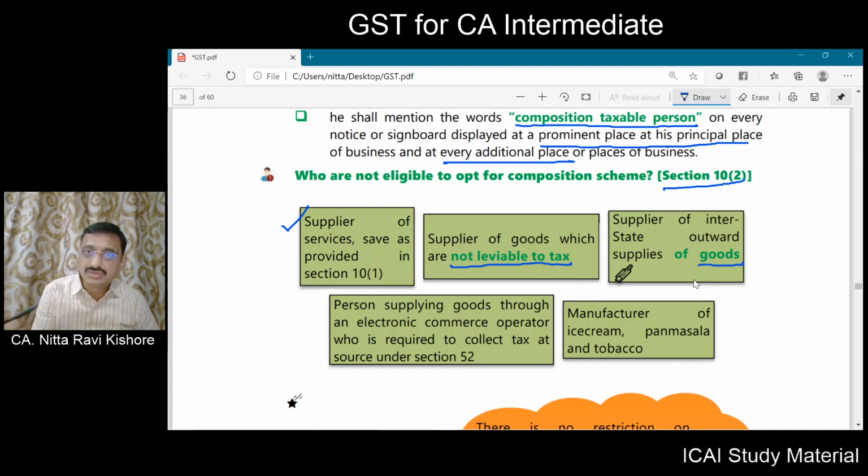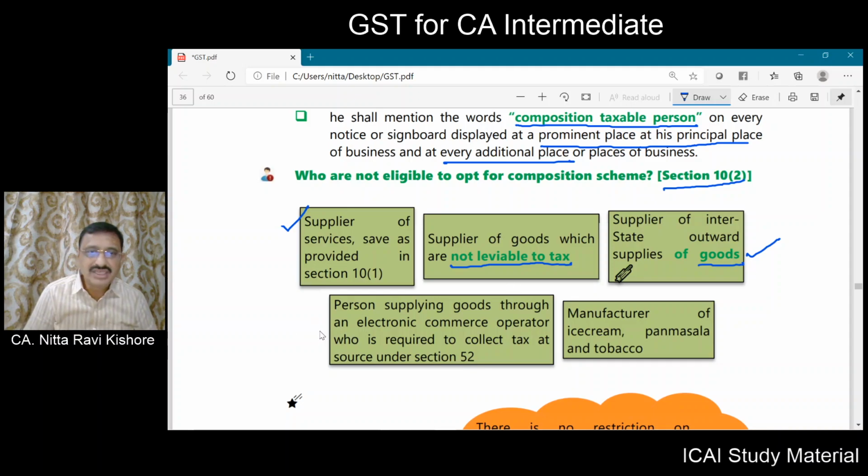Service you can do. You can make interstate supply of service. But as far as goods are concerned, you should not be making interstate supply of goods. However, you can procure interstate. There can be inward supply of goods or service. There can't be outward supply of goods, but there can be outward supply of service.